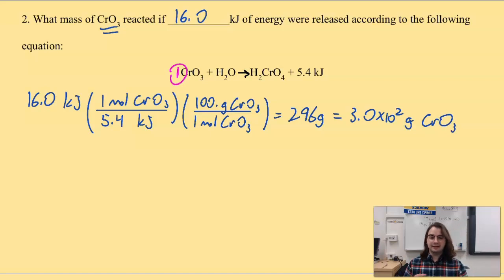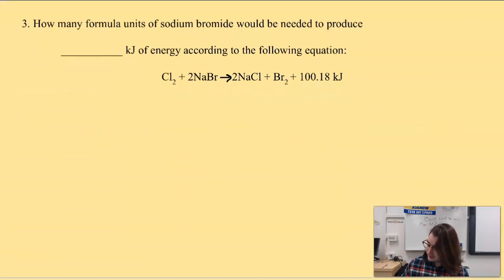All right, but again, that value in the equation is based on the amount of energy released per mole as seen in the balanced chemical equation. So you know there's going to be a situation where it's not a 1-to-1-to-1, right? Let's check out one more example. This one's a little trickier because it's more similar to something you'd see on a test. This time we're looking for formula units, which remember are the same thing as molecules. We say that we have 95 kilojoules of energy, and we're trying to produce that much energy. And the chemical equation is given.